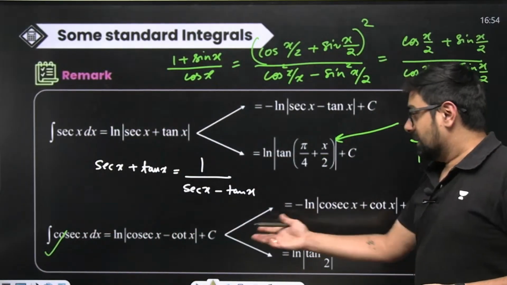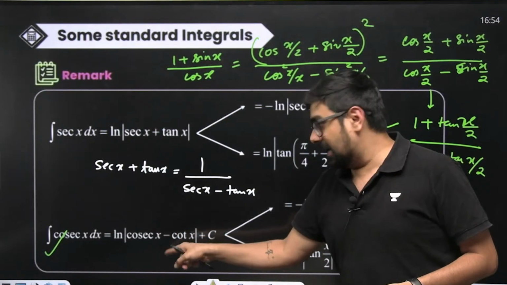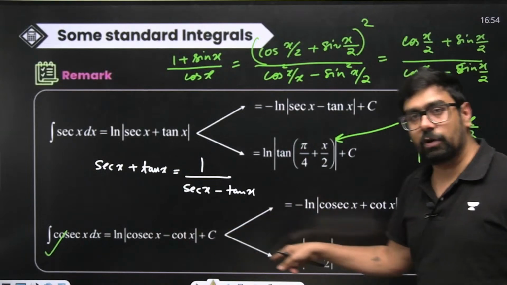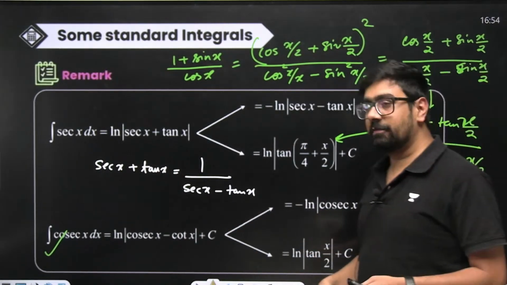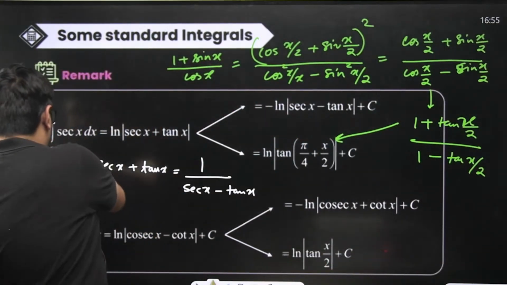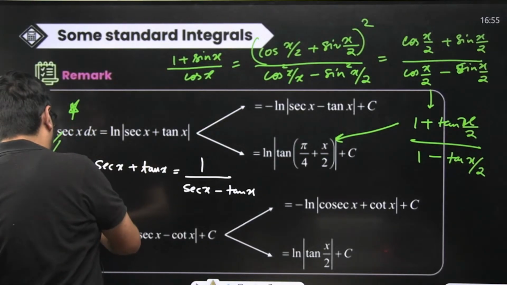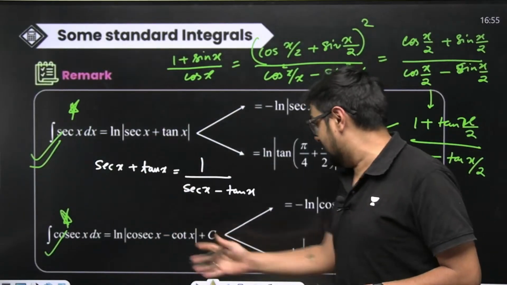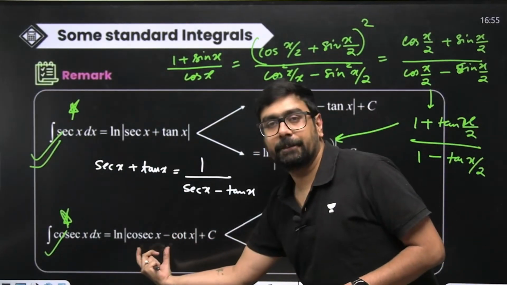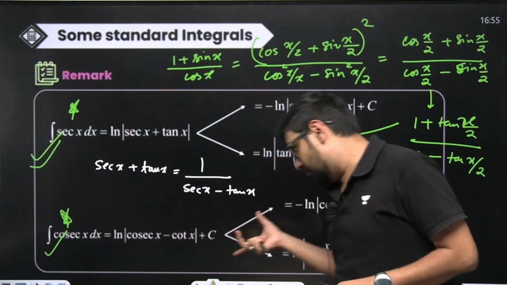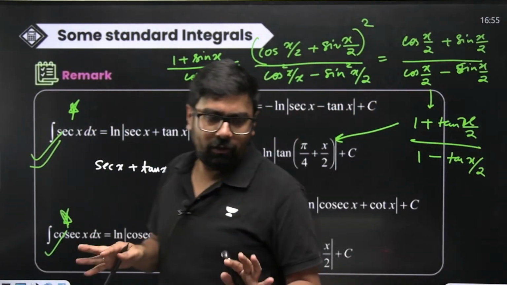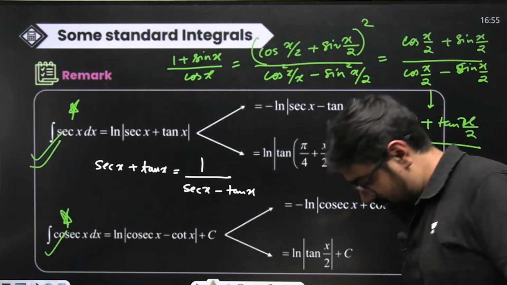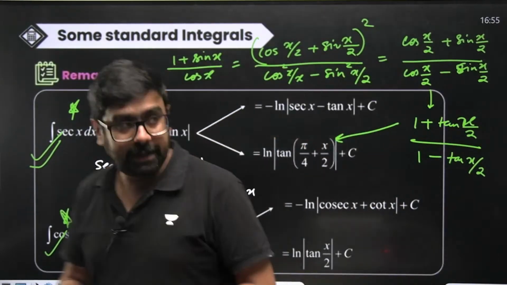Similarly, this can be written as 1 by cosec x plus cot x. So minus ln of cosec x plus cot x. Here also, if you convert into half angles, you'll get the same thing, ln of tan of x by 2 plus c. These two things you must note down somewhere as important, because in options you might see these forms of this integral. You will remember the integral, but you also need these two. For now, I'm saying this is going to be important. Okay, great. Let's move ahead.